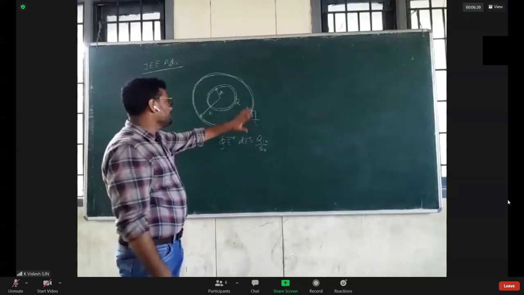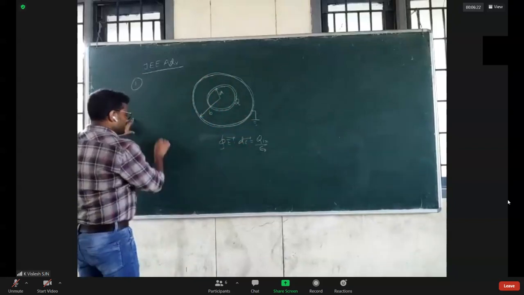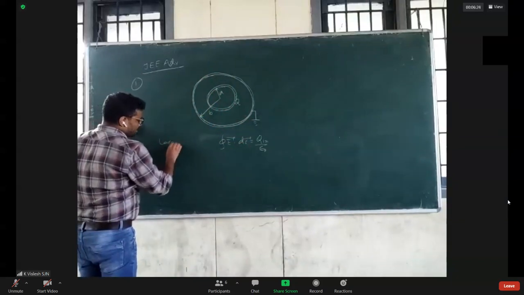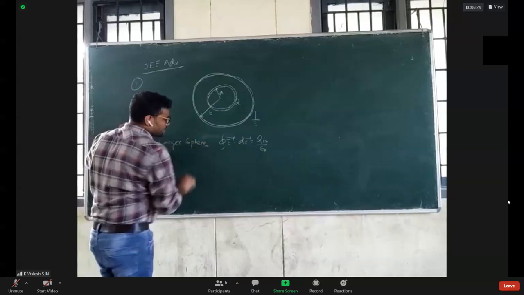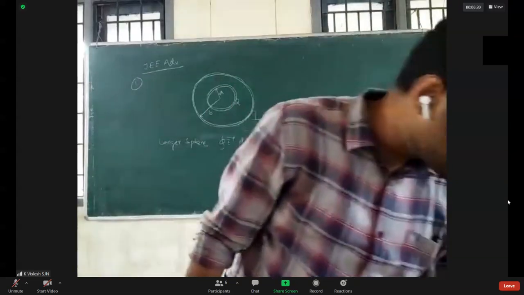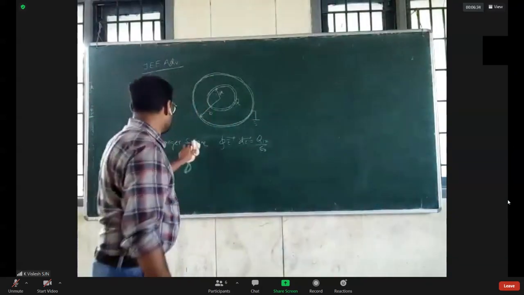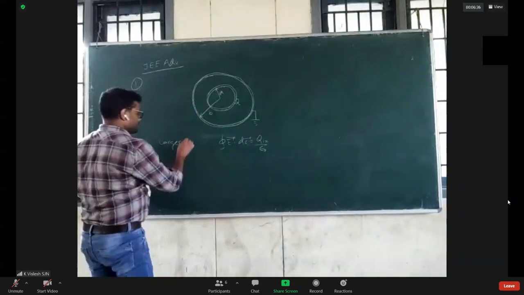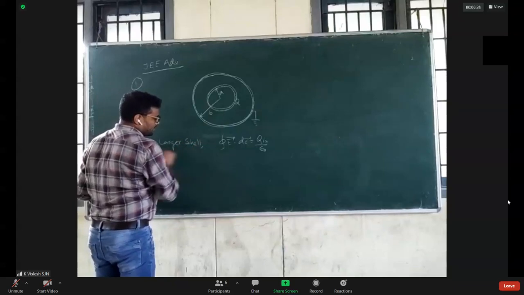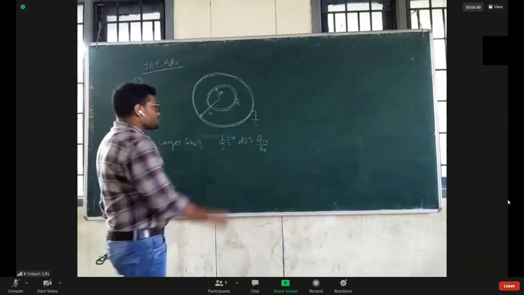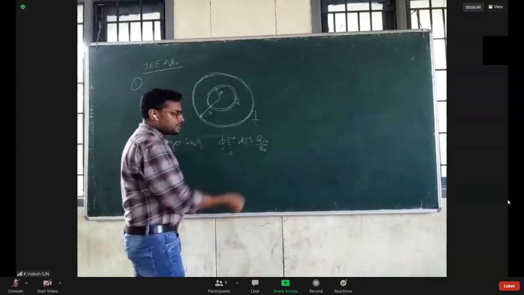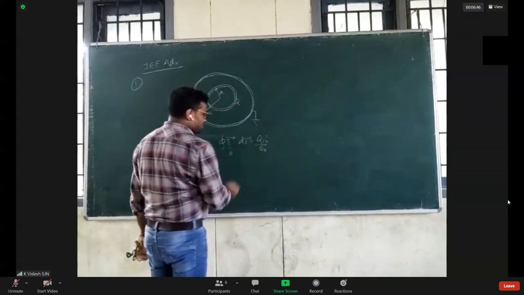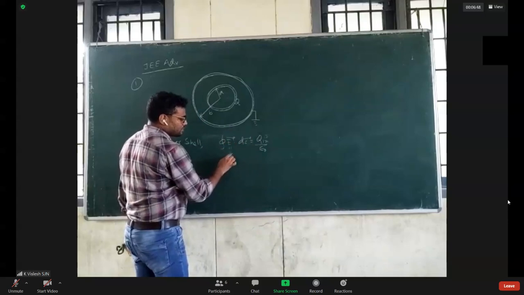I'm talking about the larger sphere, or shell, whatever they have written, I will use that term only. Concentric shell they have written. So the electric field inside is 0, ds cannot be 0, and the right side is Q enclosed by epsilon naught. If LHS is 0, RHS must be 0.